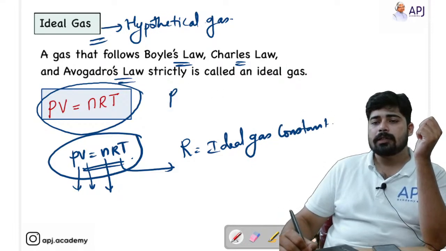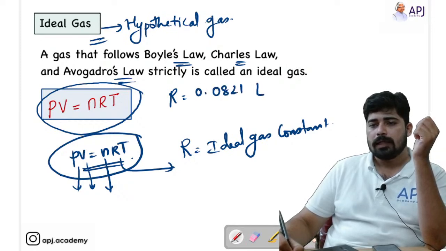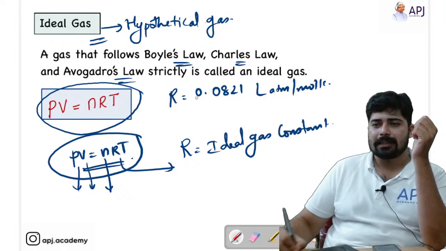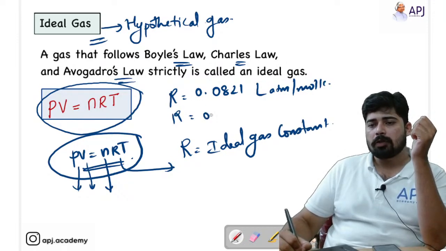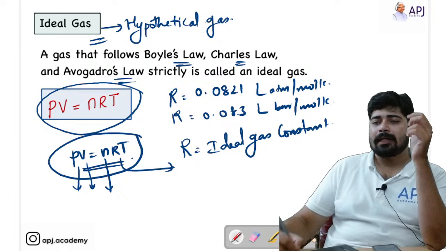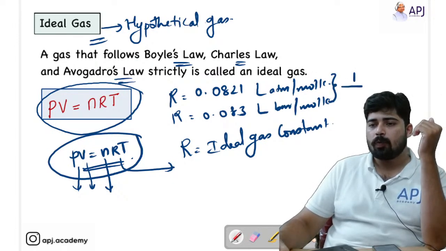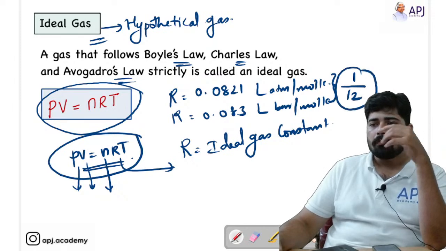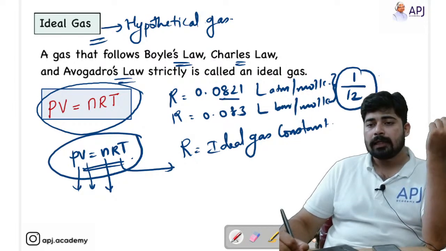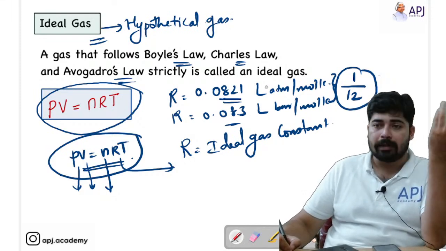See, the ideal gas constant has particularly three values. That is 0.0821 liter atmosphere per mole Kelvin. If you are representing it in bar, then R is equal to 0.083 liter bar per mole Kelvin. That means instead of taking 0.082 or 0.083, just take the value as 1 by 12. Use this fraction. 1 by 12 is nearly equal to these values. So in calculations, you can use the value 1 by 12.